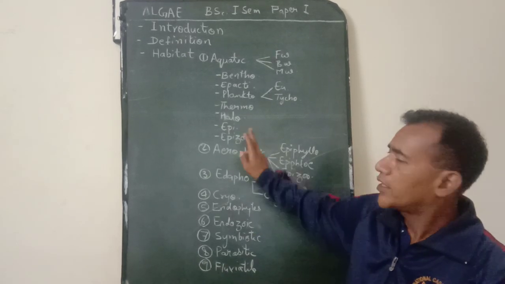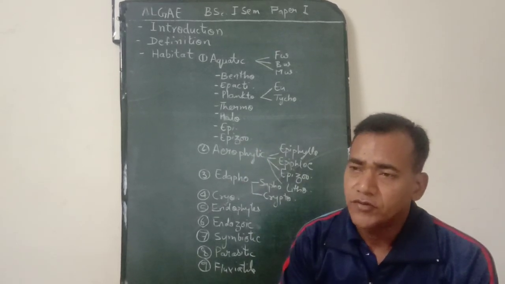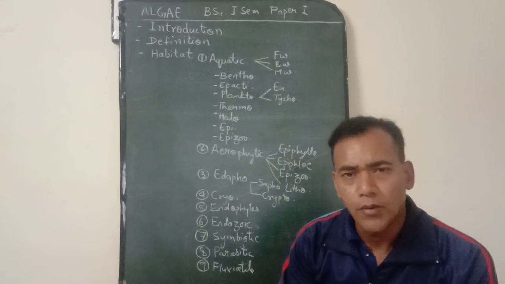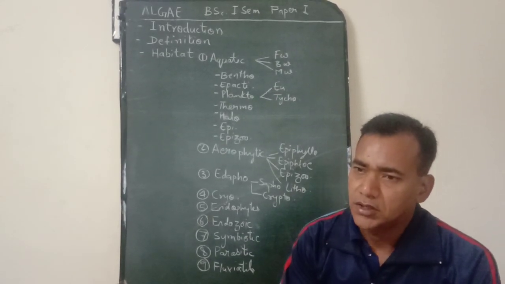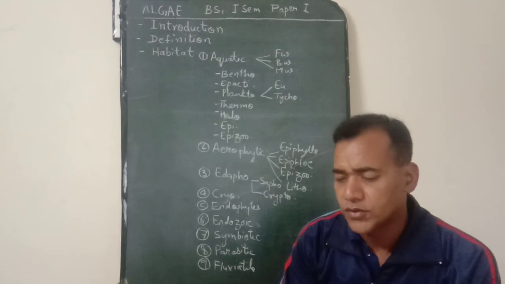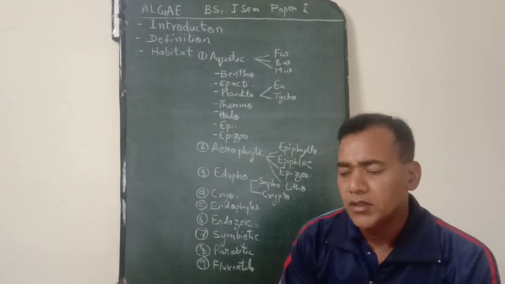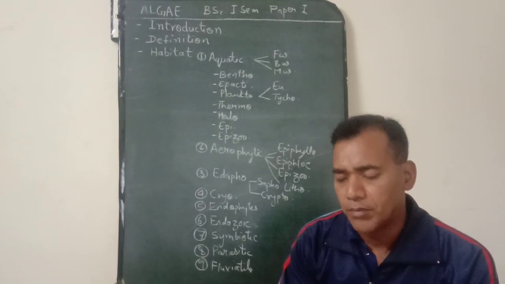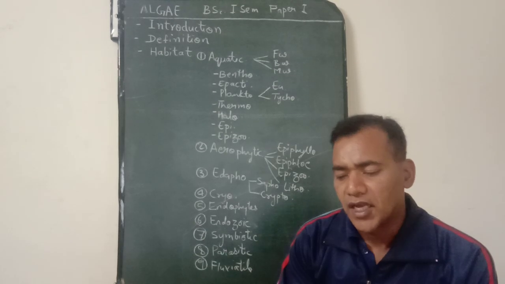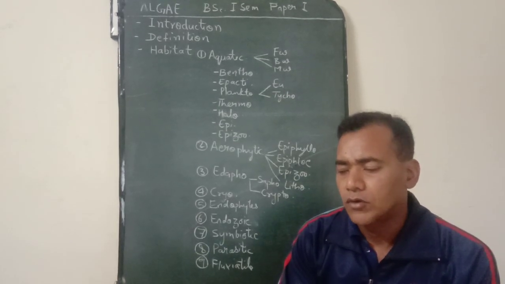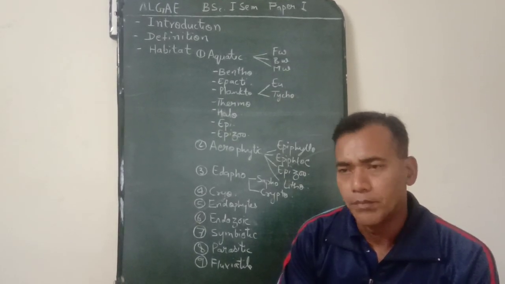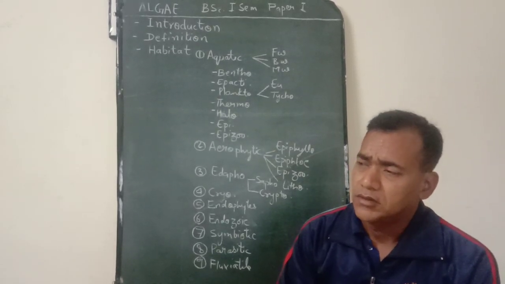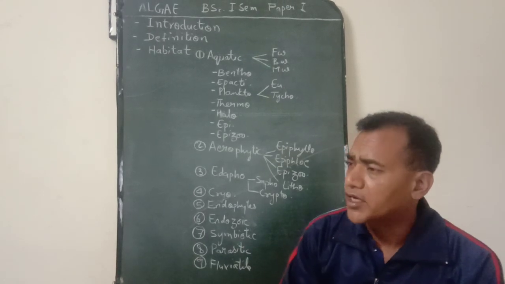Similarly, epizoophytes are those marine algae which are found on the surfaces of animals. The most common example is Cladophora, which is found on the shells of mollusks. Protoderma and Brachycladia are found on turtle backs. Characiopsis and Characium are found on the posterior and anterior legs of Branchipus. Now these are some of the cases of aquatic algae.